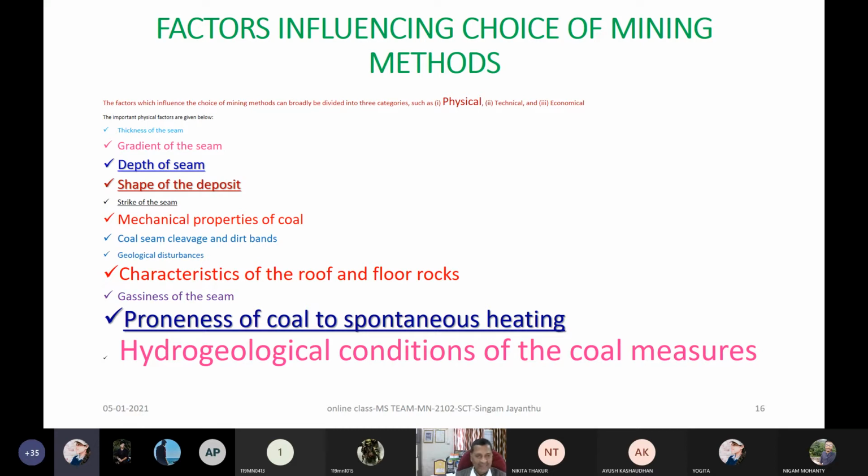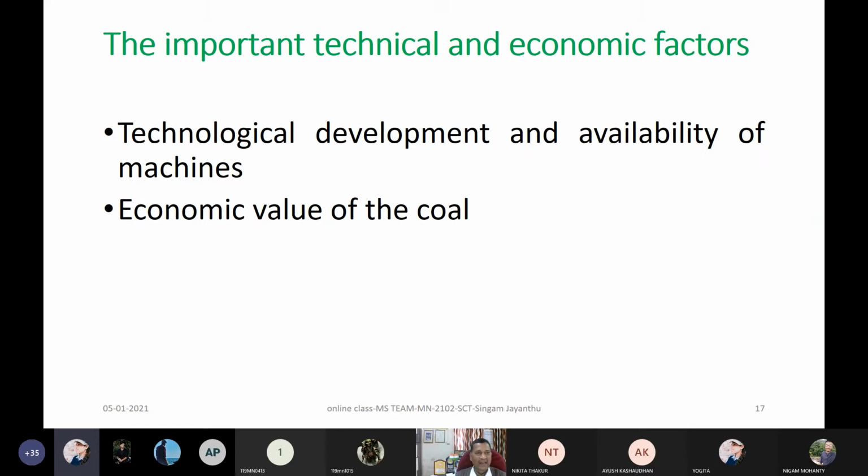That means the best way is you excavate, take out the coal, and then fill it back with something so that it is not filled with water, but is filled with your choice of material, whether sand, pondage, whatever, as a backfilling material. If it is in metal mines, let us not discuss metal mines here. Don't worry. Now, coming to the important technical and economic factors.